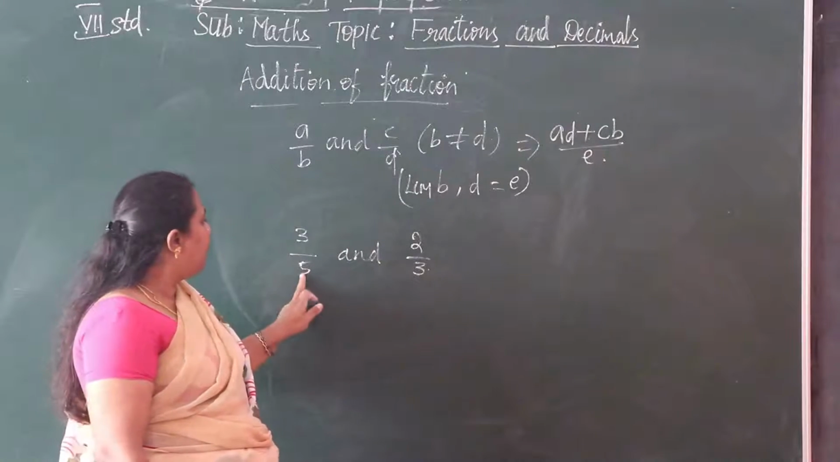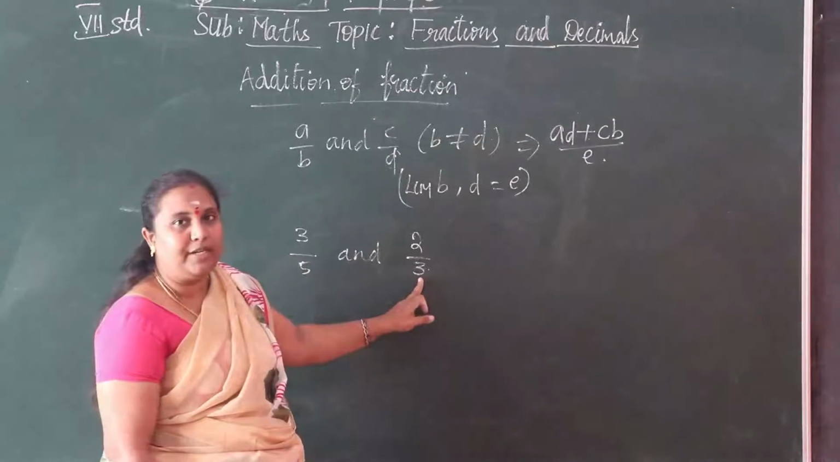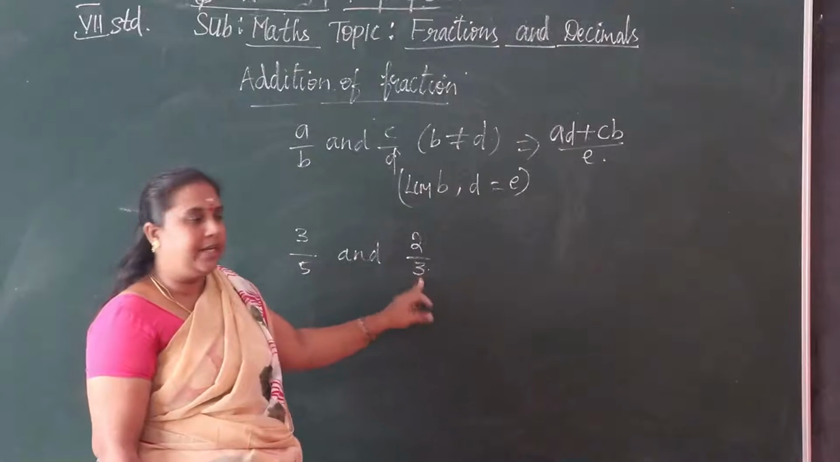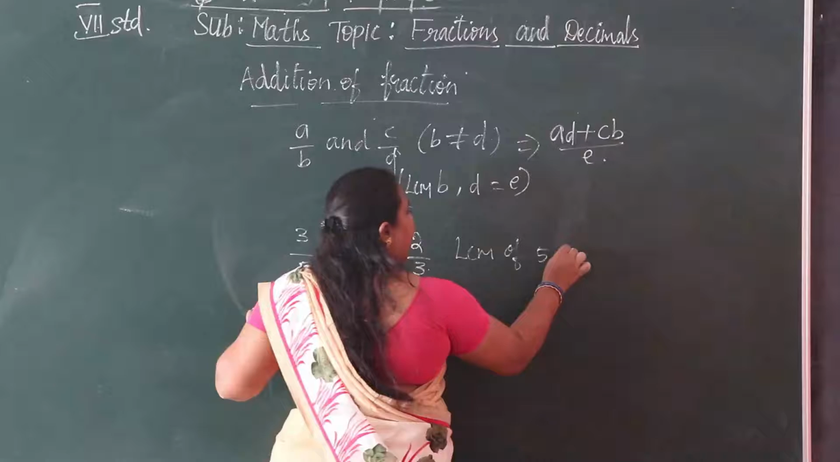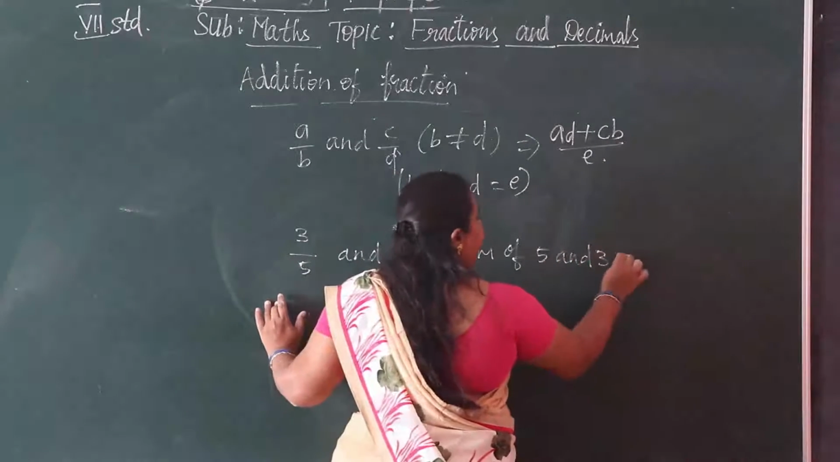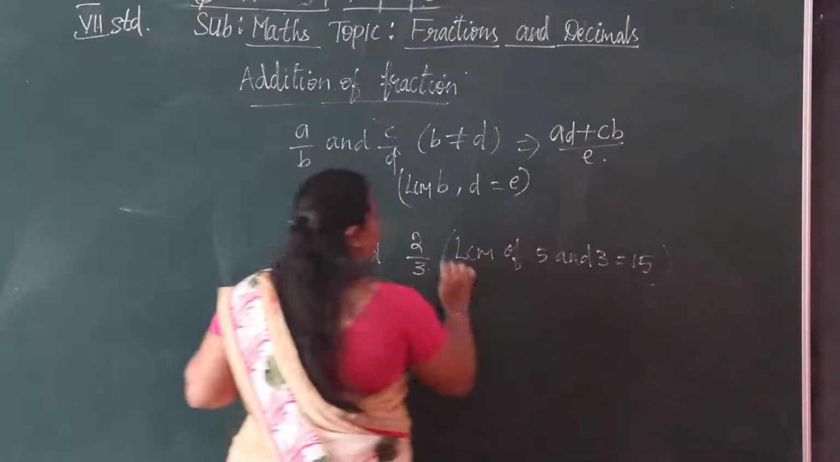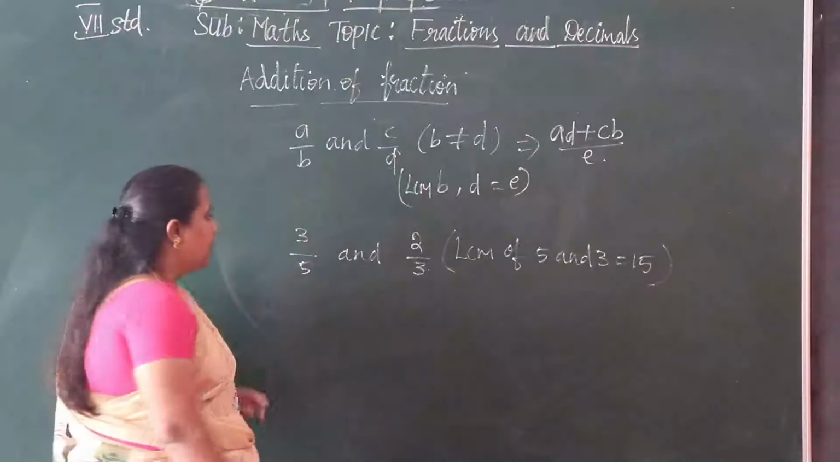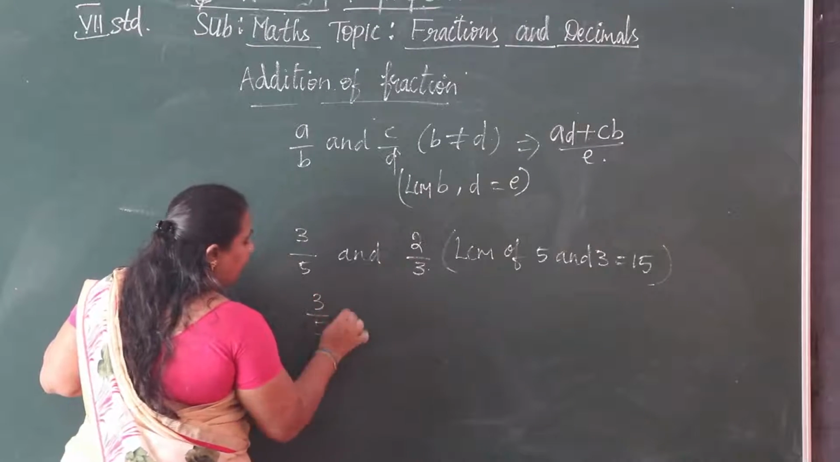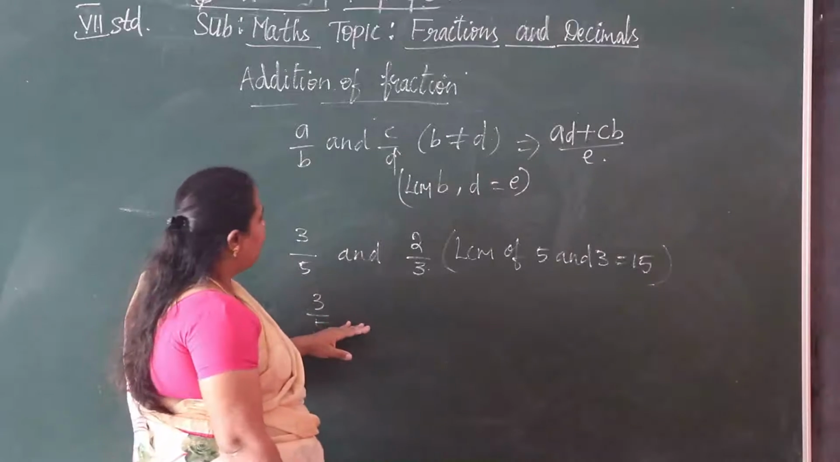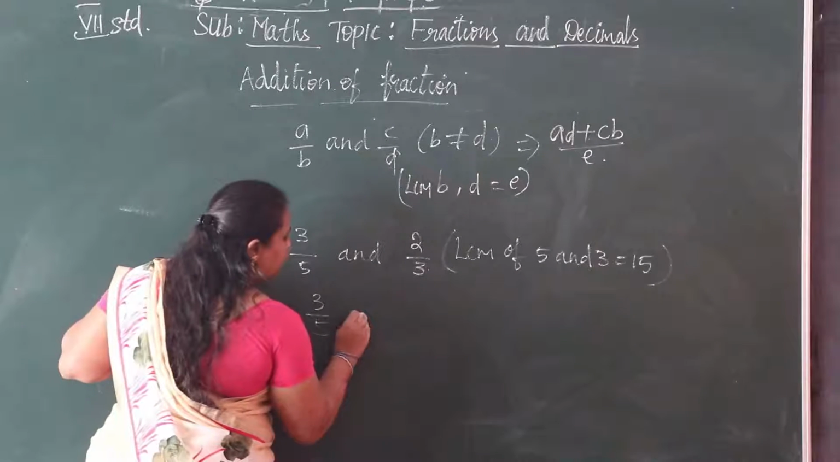Now we have 3 and 5 as denominators. So different denominators. Let us see the LCM of 5 and 3. The LCM of 5 and 3 is 15. So we can have the LCM for 3 by 5. So we want to multiply. Okay, so we want to add now.